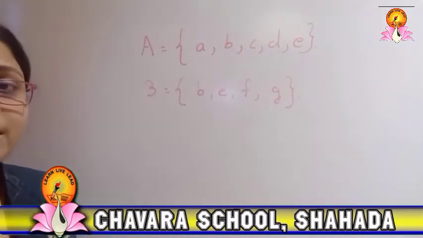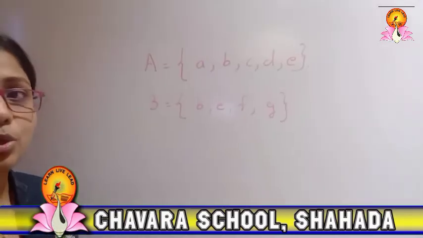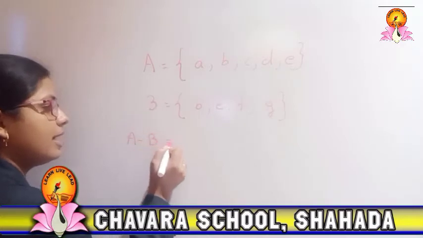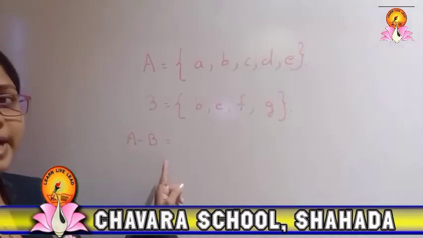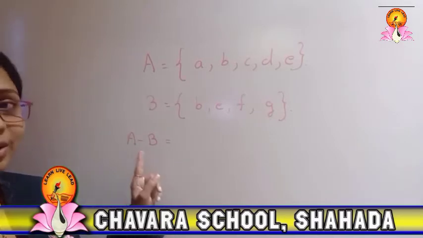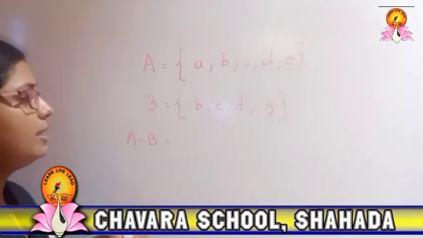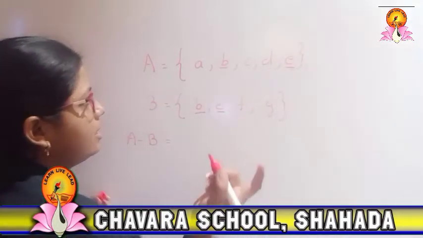So now in these sets I just want to make the difference. So A minus B, how will I write it? From A I will subtract the elements of B which are common. So in A and B, which are common elements? D, E, right? Others are not common.